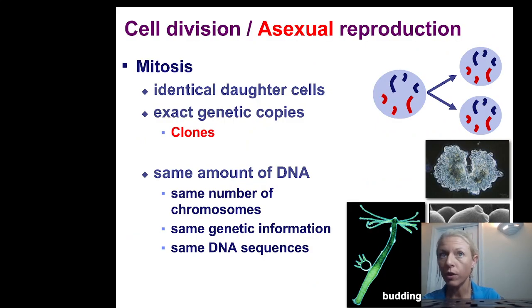So, asexual reproduction is just mitosis. It's just making copies of cells. So these are genetically identical daughter cells. They're basically clones. Same DNA, same number of chromosomes, same genetic information, same DNA sequences. Everything is the same.